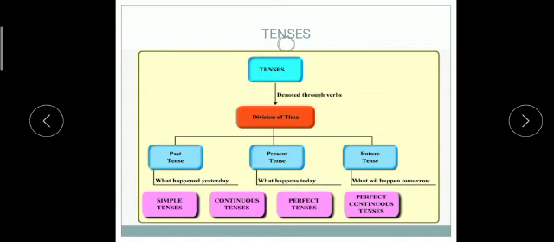Tenses are divided on the basis of time in three categories: past time, present time, and future time. Past time, you all know, is what happened yesterday. Present time is what happens today, and future time means what will happen tomorrow.